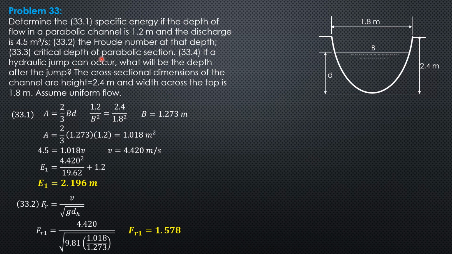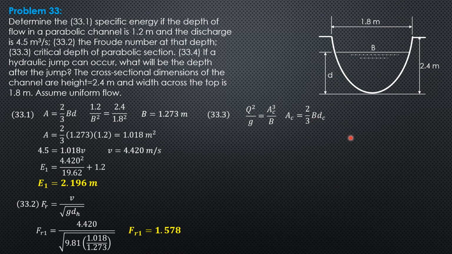But before that, the critical depth of the parabolic section. The formula for critical depth is Q squared over g equals critical area cubed over top width. Now, the area is 2/3 of B times critical depth, where B must also be a function of the critical depth.